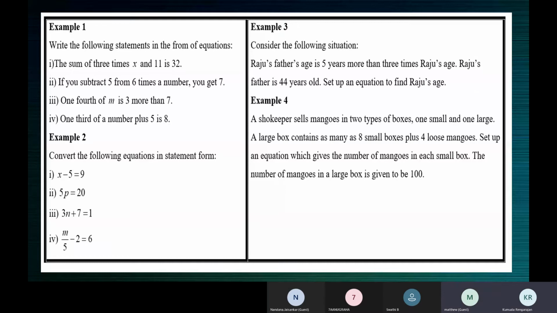Only 2 options we have: 5 minus 6z or 6z minus 5. Which one? What comes after from? 6 times a number, right? That you should write first. So 6z minus 5, ma'am. You get means what? 7. If we subtract that, we will get 7, ma'am.